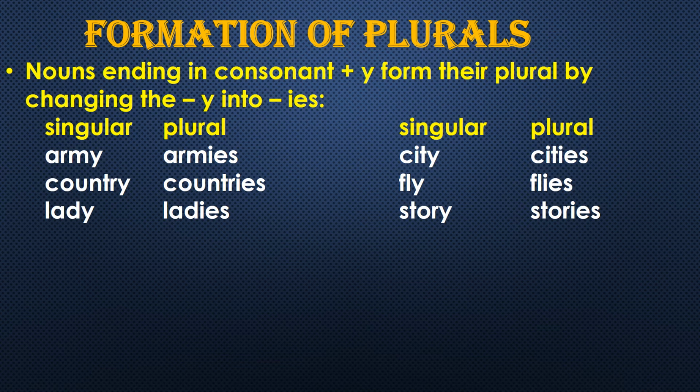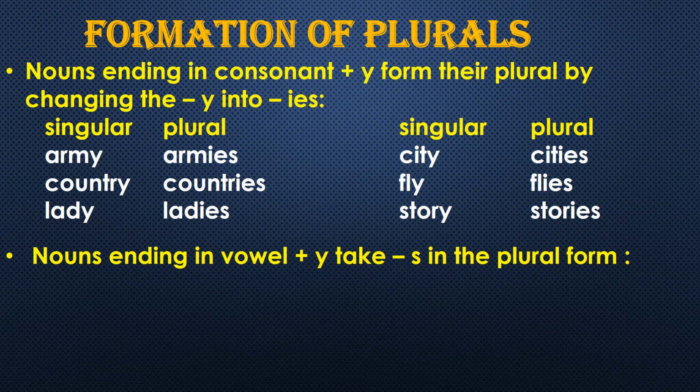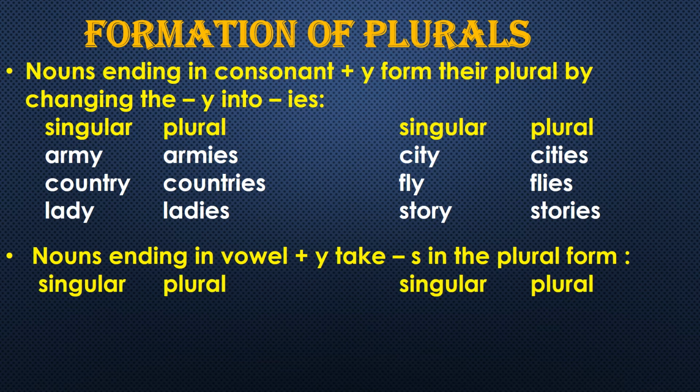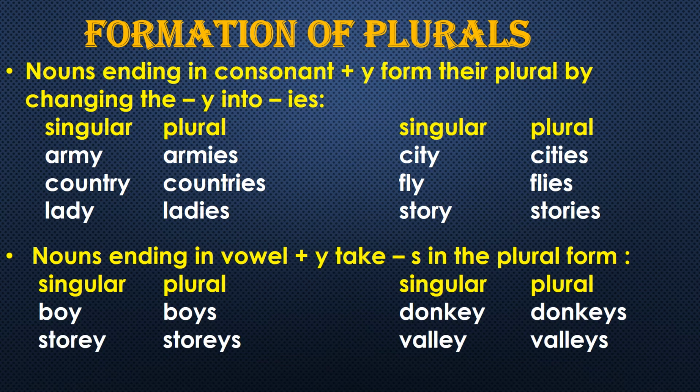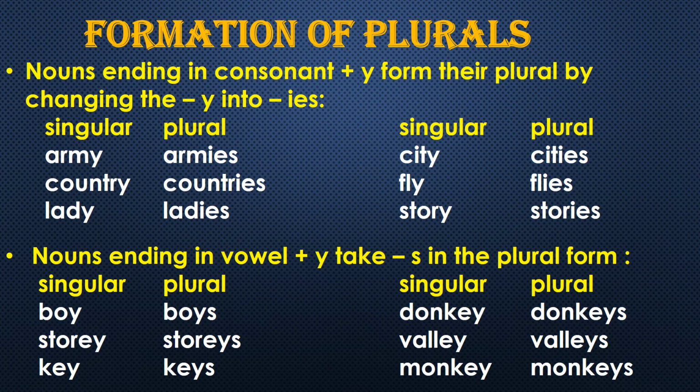Next, if it is ending with vowel plus y, then what happens? Then we only use s in the plural form. So remember this: if consonant plus y is there, you will remove y and add ies. If it is vowel plus y, you will use only s at last. You will not remove y. Just look at the examples. For example, boy, boys. Here o is the vowel and the word ends in y, so you will only add s after that. So boy, boys, donkey, donkeys, belly, bellies, key, keys, monkey, monkeys.